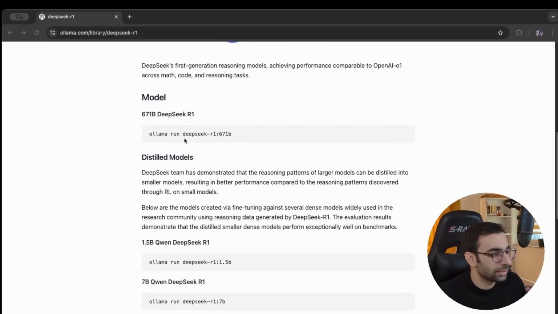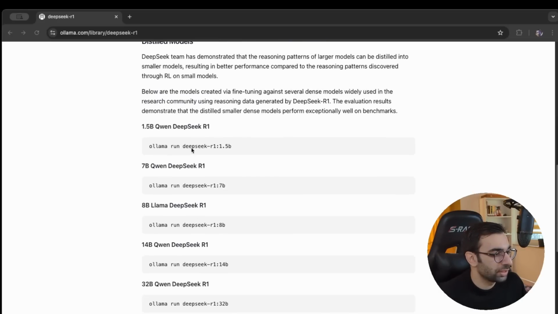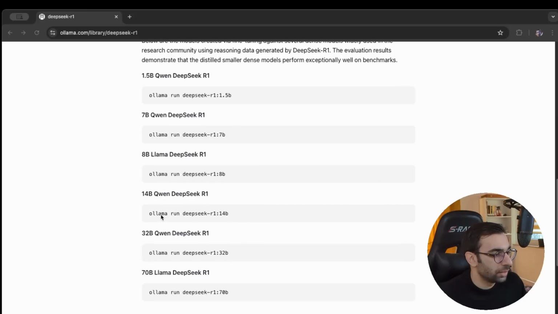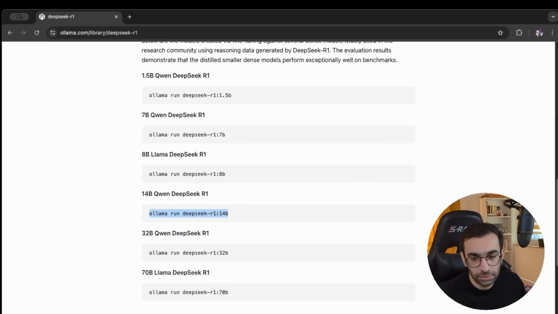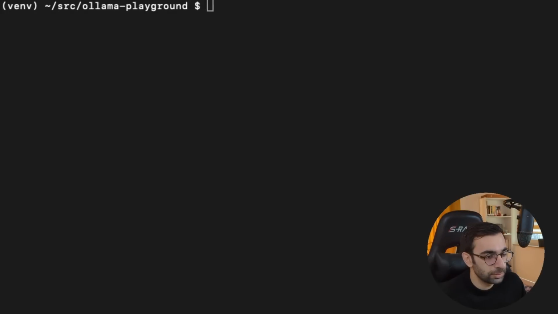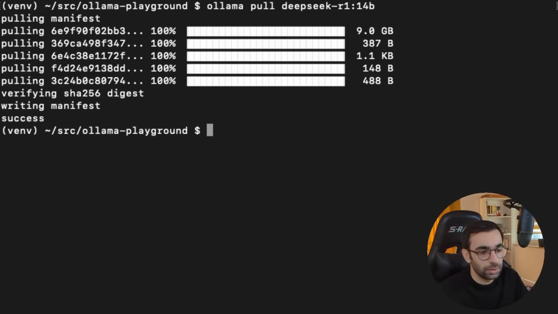You can see that there are some instructions on how to run each of them. I don't want to run them, I just want to pull one of them. I'm just gonna copy this command, going to my command line. And instead of run, I will just write pull. And as you can see, I already pulled it, but for you, it's gonna take some time. This will be good enough for the usage of our project. You just need to pull one of these models.